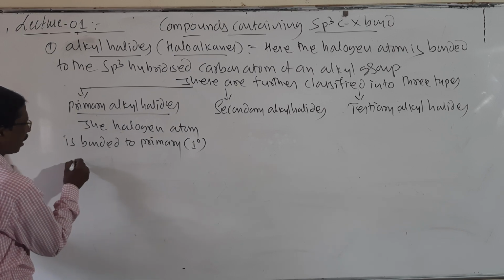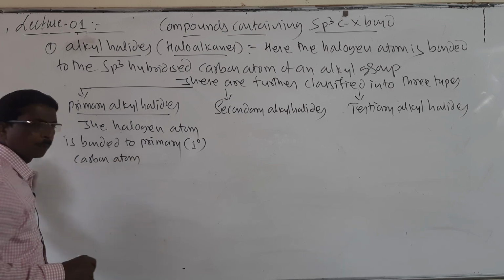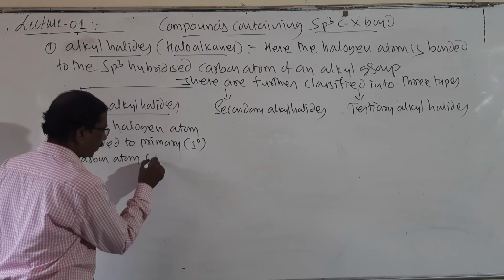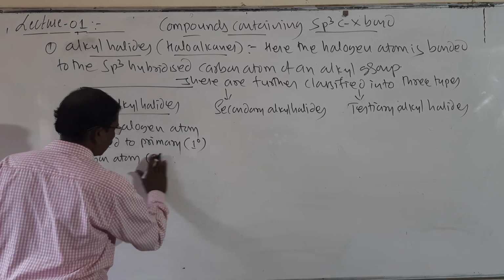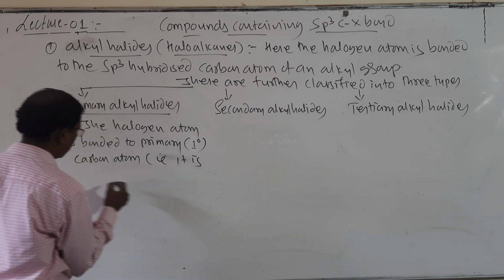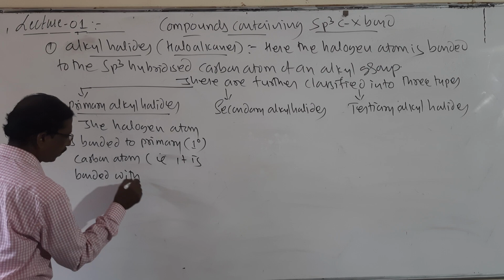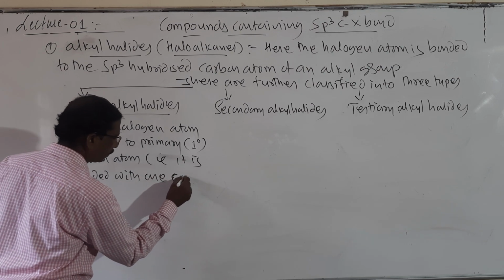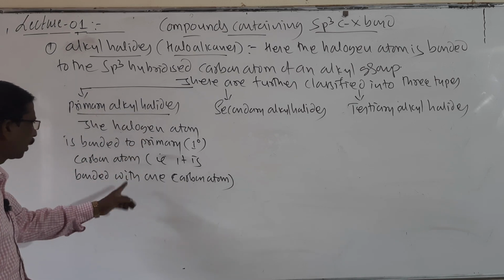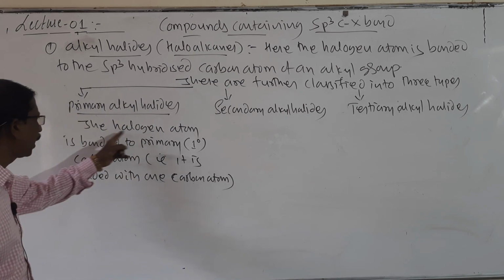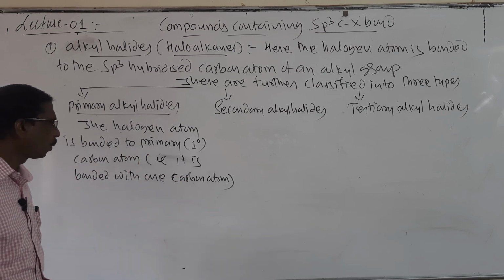The halogen atom is bonded or attached to a primary carbon atom, that is, it is bonded with one carbon atom. The halogen atom is bonded to a primary carbon atom, that is, it is bonded to one carbon atom.